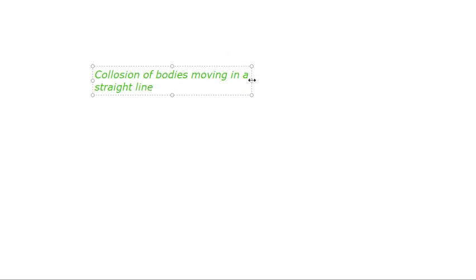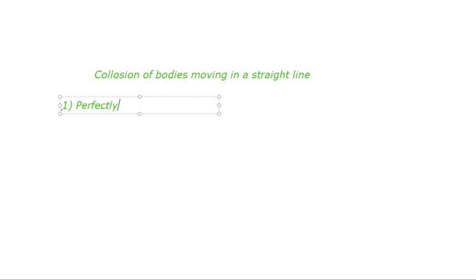Suppose there are two bodies which are moving in a straight line. Now, the two bodies can collide with each other, and there may be three types of collision. First, it may be a perfectly elastic collision.